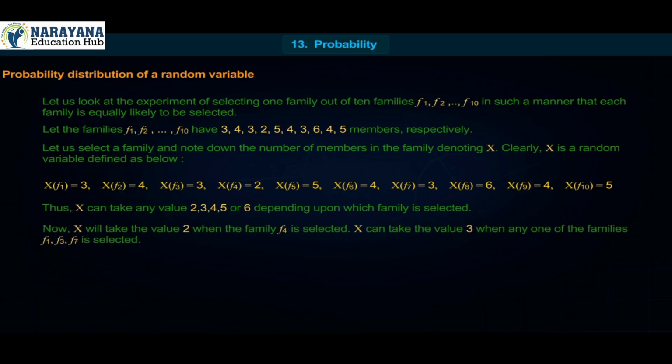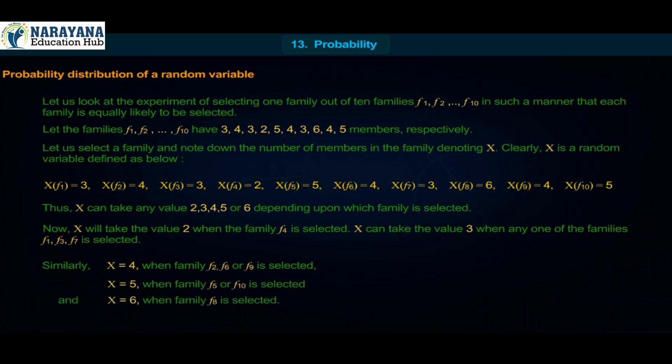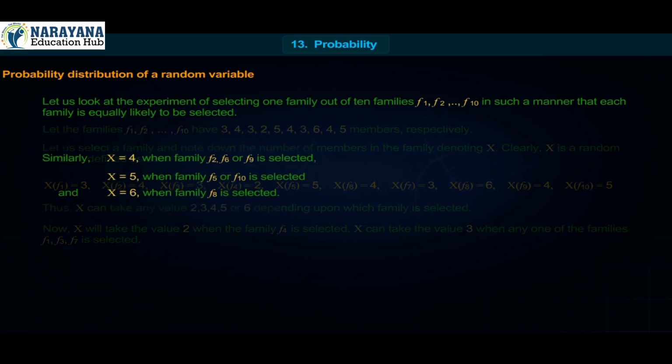Now, X will take the value 2 when the family F4 is selected. X can take the value 3 when any one of the families F1, F3, F7 is selected. Similarly, X is equal to 4 when family F2, F6 or F9 is selected. X is equal to 5 when family F5 or F10 is selected, and X is equal to 6 when family F8 is selected.